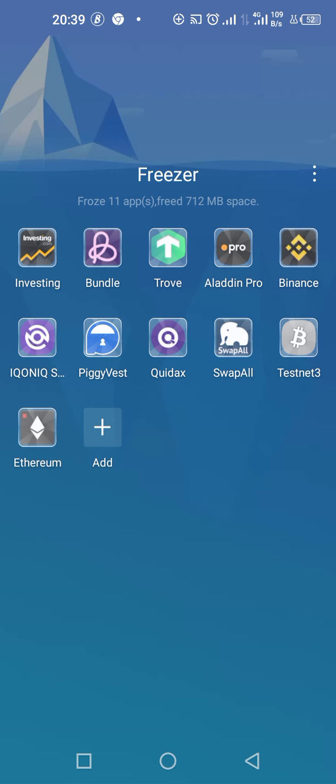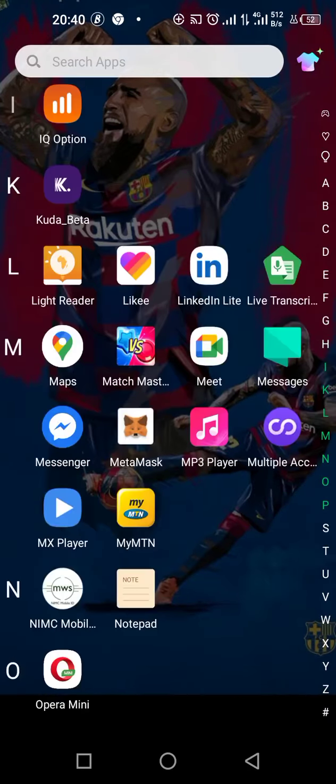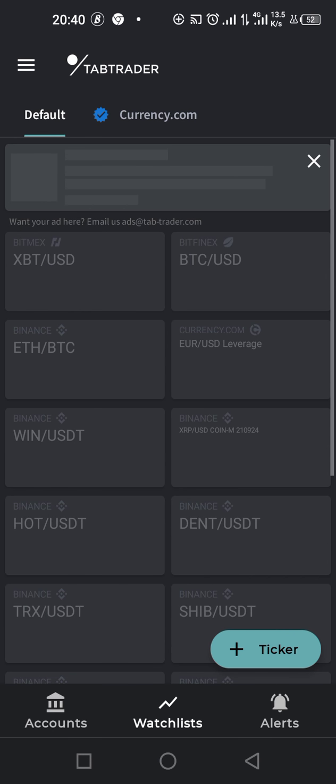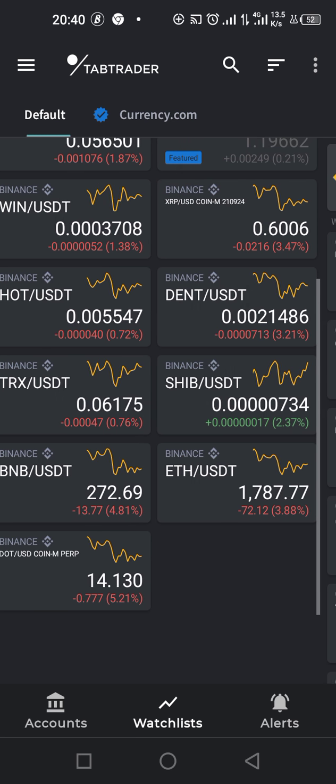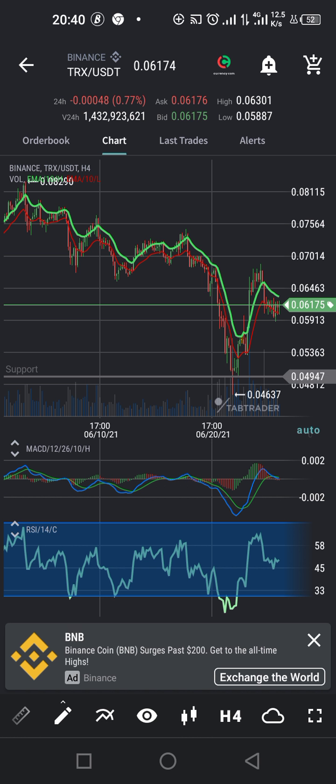I will also advise you to always use Tap Trader to check your transaction when using Bundle. Once you download Tap Trader, it will be much easier for you to follow the transaction, the movement of the coin and whatever you are following. So it's as easy as that.